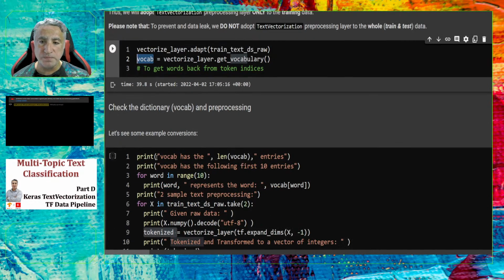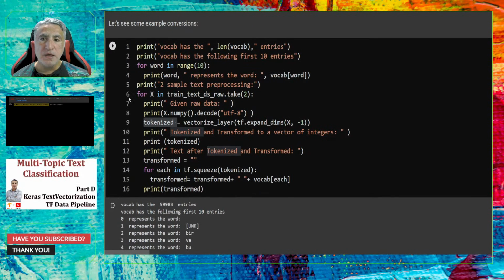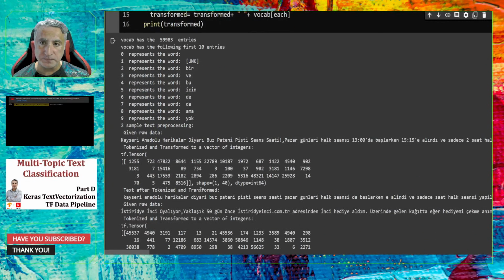Let me show you what a vocabulary is. Here you see that we can get the length of the vocabulary and the first 10 entries of that vocabulary, and we can use the vectorization layer to tokenize and transform these inputs. Let me show you in detail.